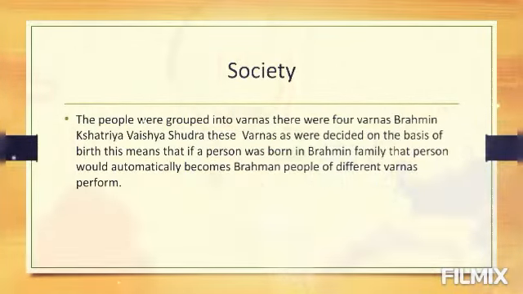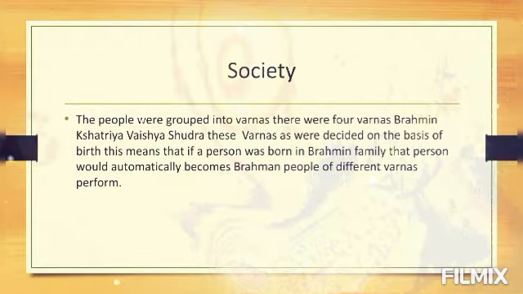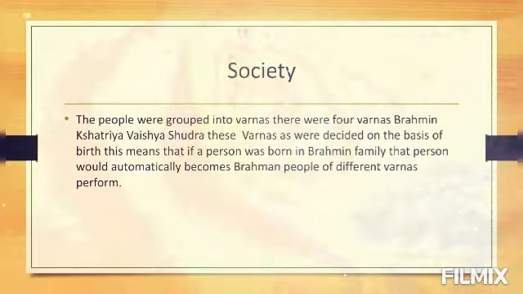Now, let's talk about the society of that time. The people were grouped into varnas. There were four varnas: Brahman, Kshatriya, Vaishya, Shudra. These varnas were decided on the basis of birth.